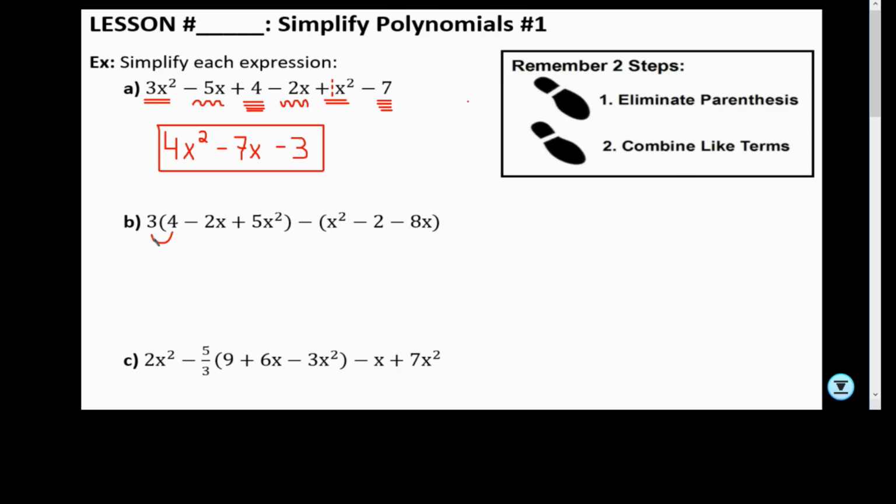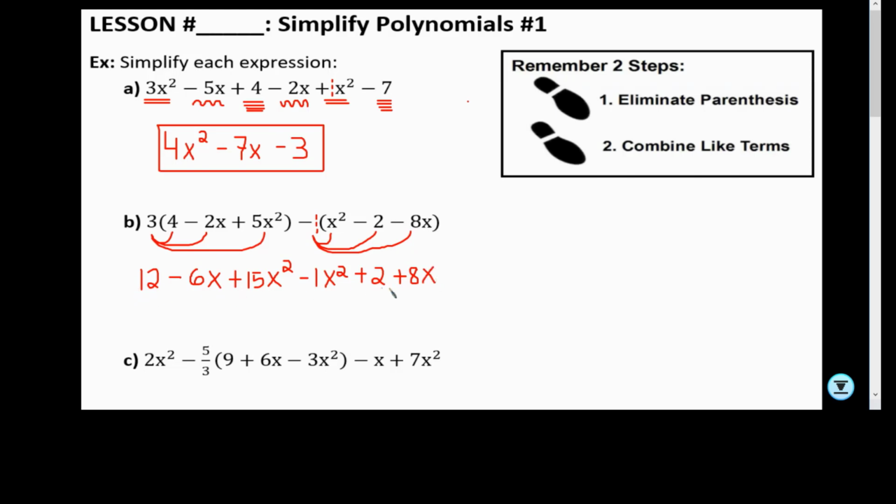We're going to eliminate parentheses. So we're going to take the number that is outside, multiply by the numbers that are inside the parentheses. Also remember, if there's no number in front of the parentheses, you put an invisible one, and then we multiply. 3 times 4 is 12. 3 times negative 2 is negative 6x. 3 times 5 is 15x squared. And then we're going to do negative 1 times x squared. And then negative 1 times negative 2 is positive 2. And negative 1 times negative 8 is positive 8x.